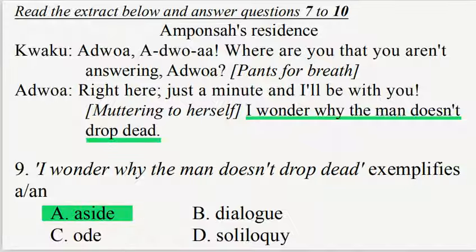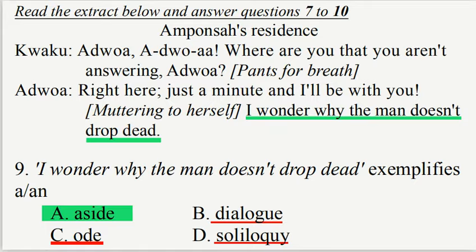Option A, dialogue, always occurs between two or more characters. Ode is not even related to drama, while a soliloquy is usually in form of thought, not a muttered speech.